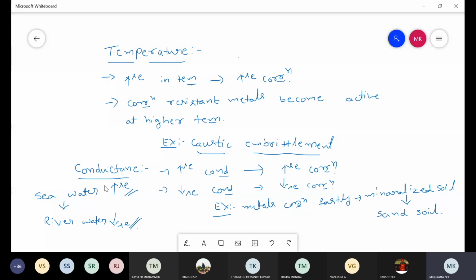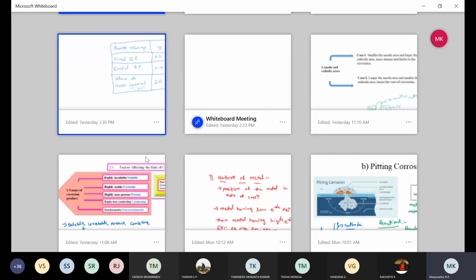If the conductance of the medium increases, there is an increase in the mobility of ions, the movement of ions from anode to cathode. Therefore, metals undergo corrosion very fast in a medium of increased conductance. This is a clear account of the factors affecting the rate of corrosion that we discussed in the last class.